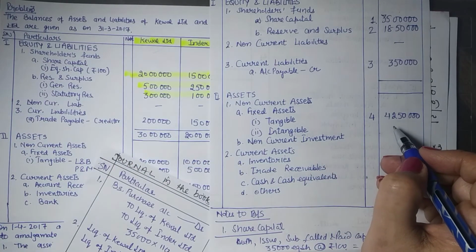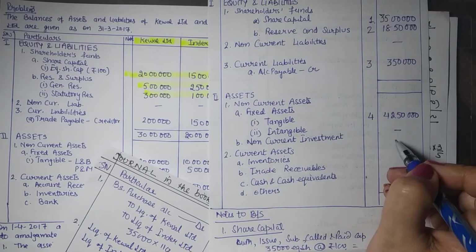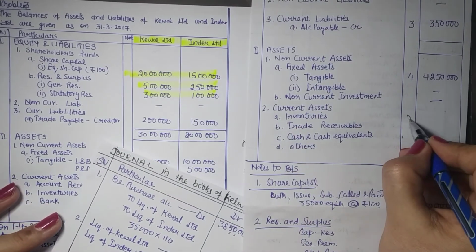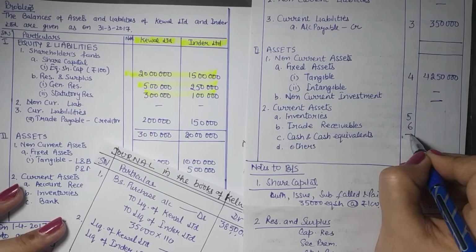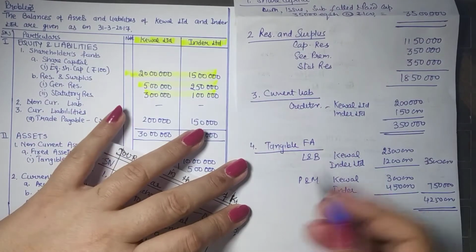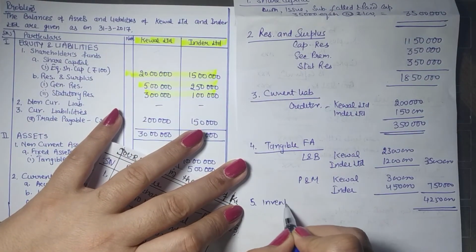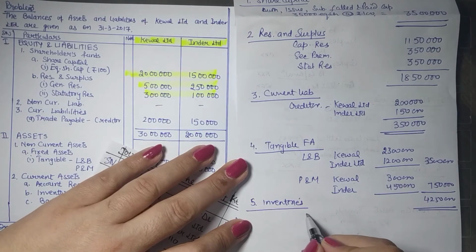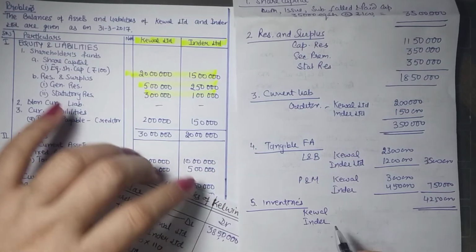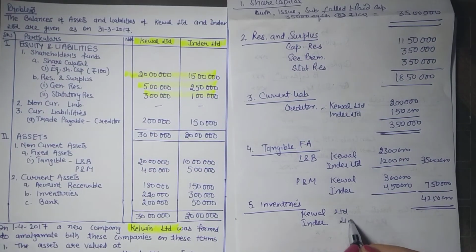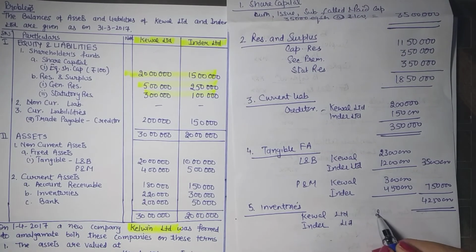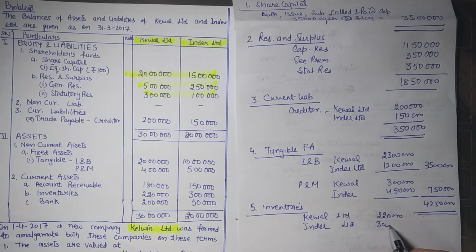Intangible includes goodwill, so it was not there. We have capital reserve. No investments are there. Now we are left with inventories, trade receivables, cash and cash equivalents and others. So number 5, inventories. Now while taking over the business, inventories were taken up at their book value. So Keval Limited, Inder Limited. So inventories are taken up at 2,20,000, 3 lakh.